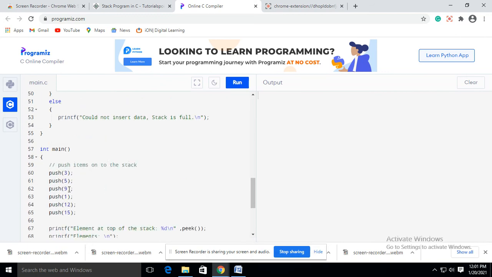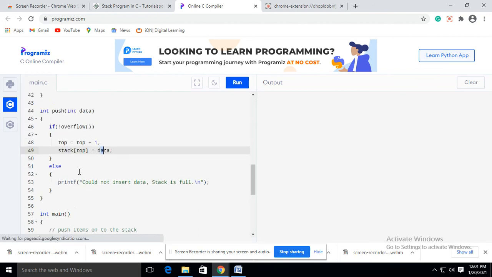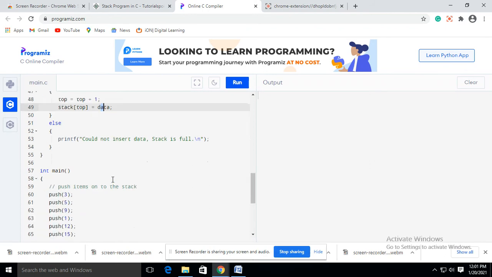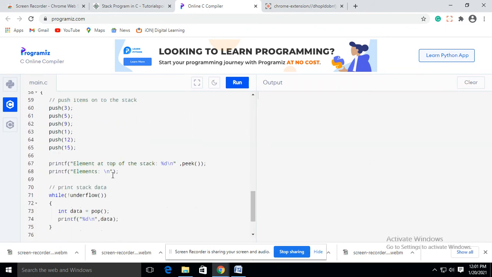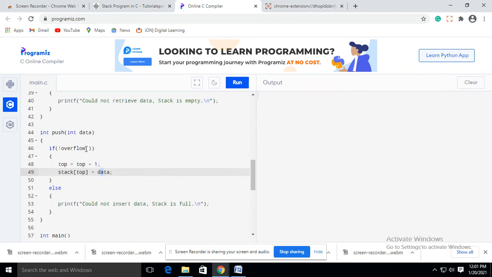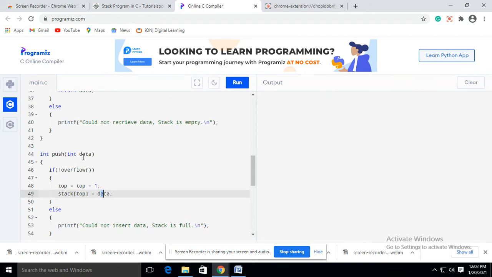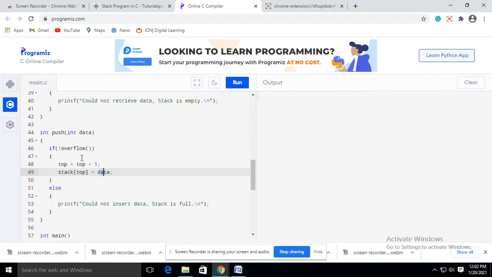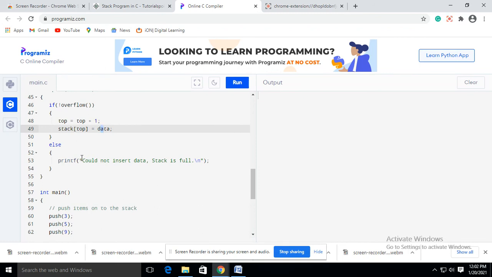Similarly 3, 5, 9, 1, 12, 15 will be inserted by invoking the push function. Okay, so it will say could not insert data when the overflow condition is satisfied, that is, when the top value equals max size.